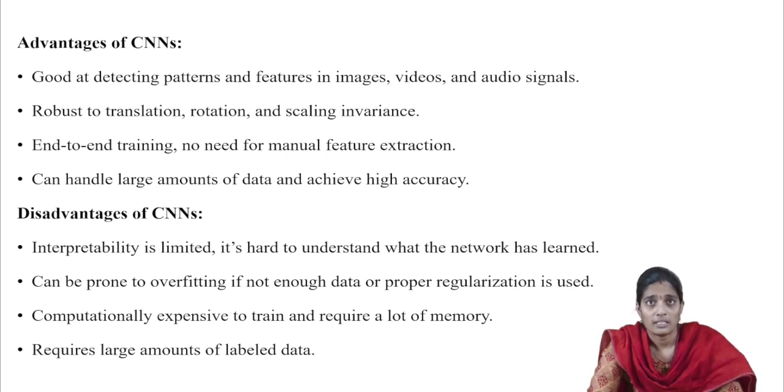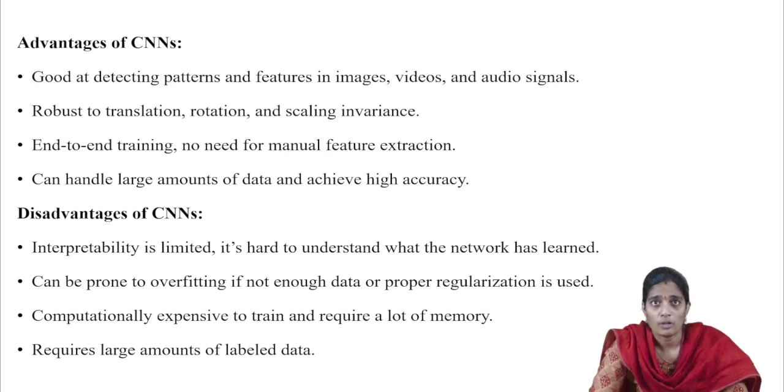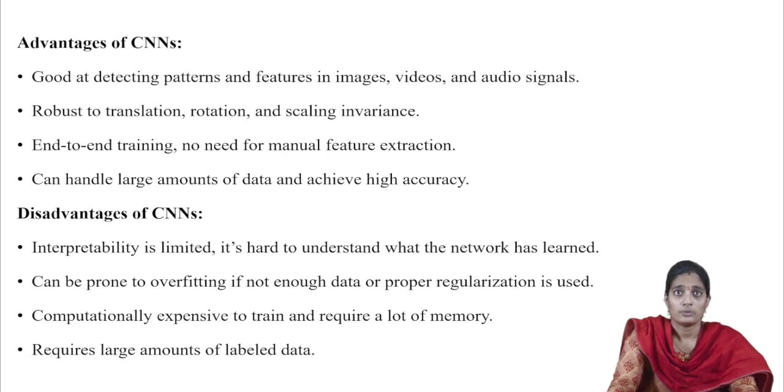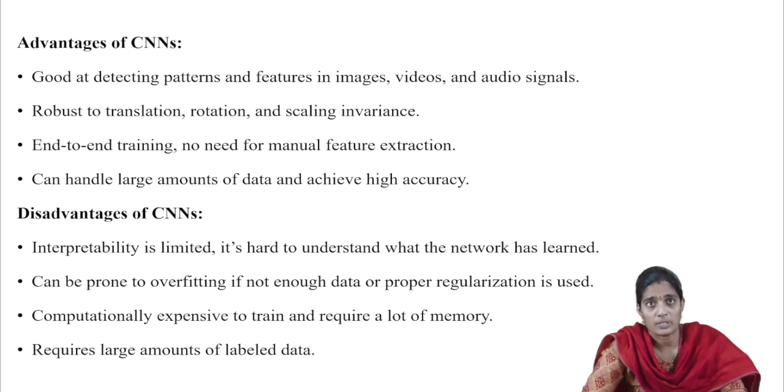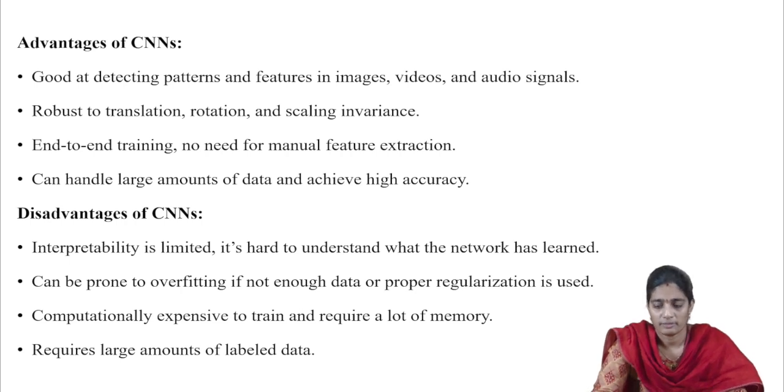So in the CNN, there is no need of manual feature extraction. Automatically, the deep learning algorithm will perform it. It is going to handle a large amount of data, so it achieves the highest accuracy. When the data is passed into these CNN layers, the complexity increases, so the model is able to learn more abstract features.